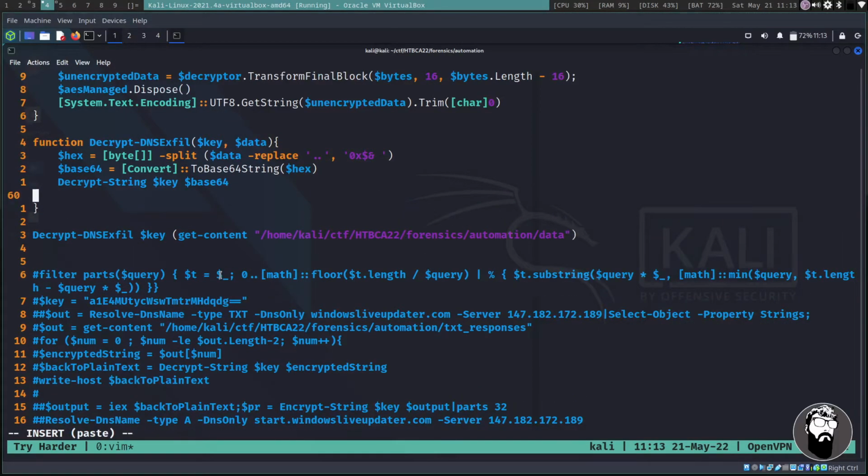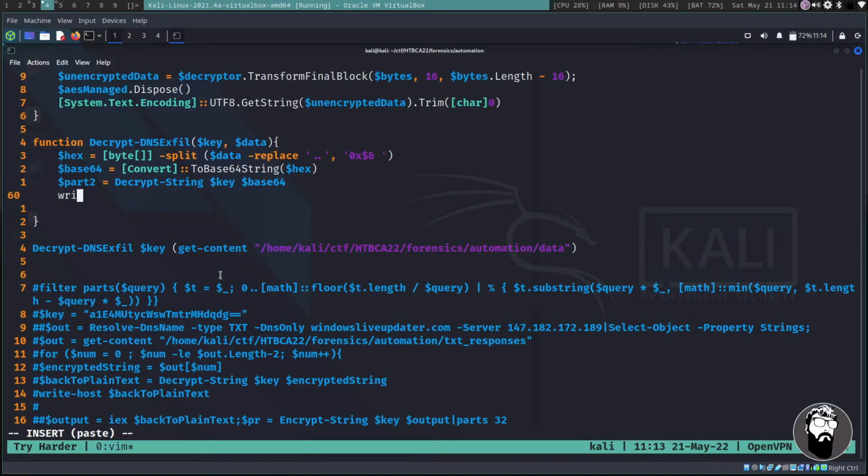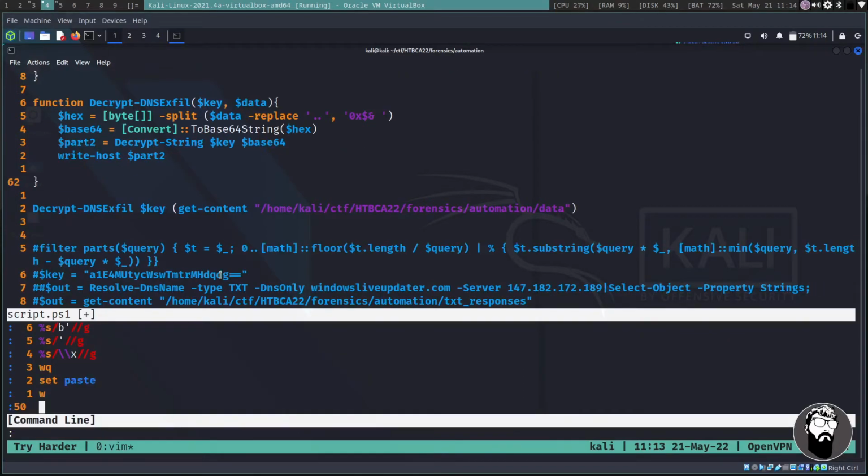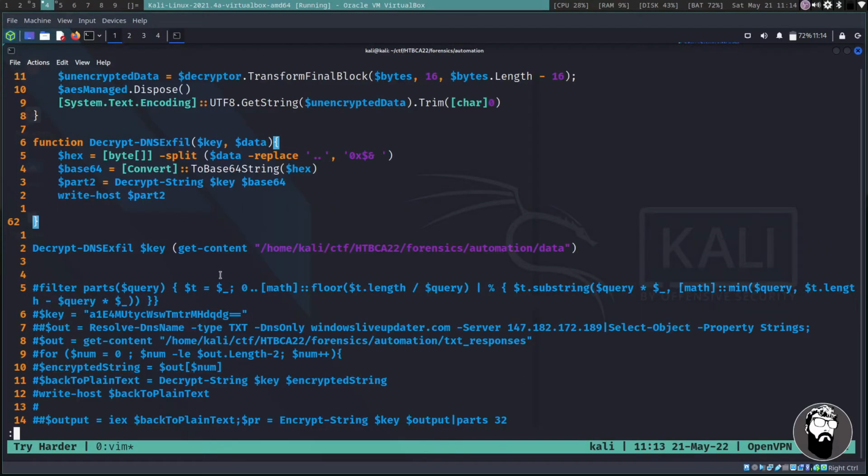Let's add one more piece to this function. I'm going to set another variable and call it part2, and we're going to actually do that here. Part2 equals, and then at the end of this function, we're going to write host part2. That way we can see what our data actually is. I think that's it. I don't want to do a macro.